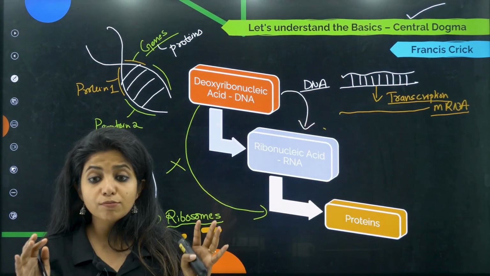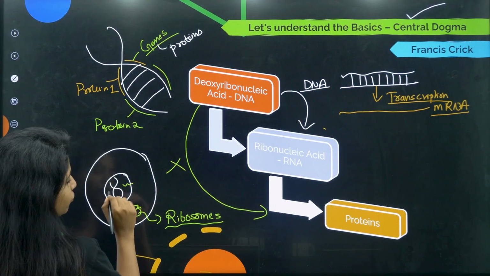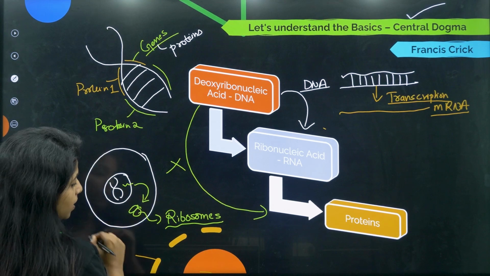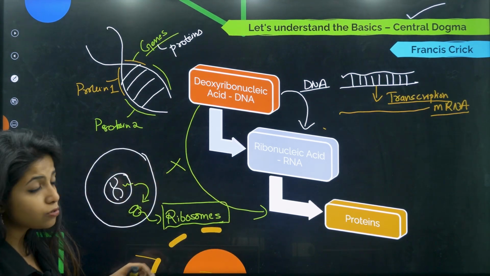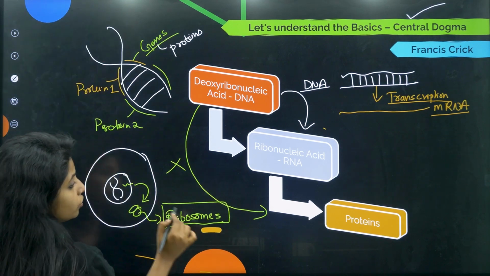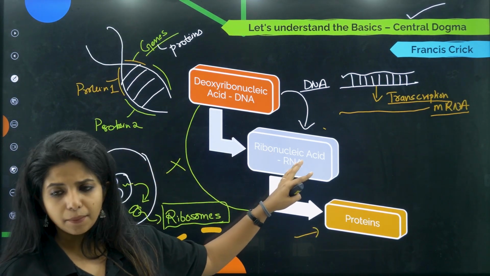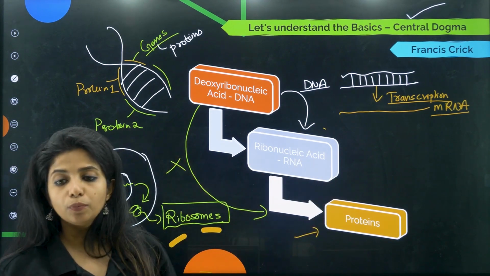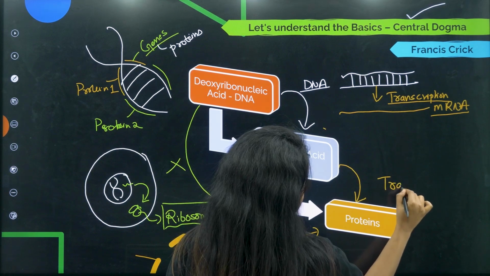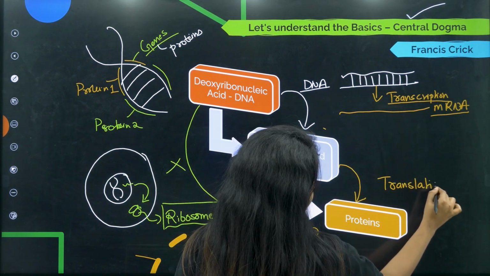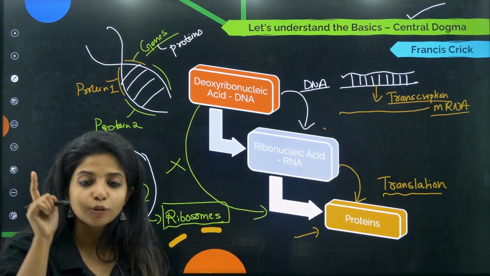Now transcription is being done such that this messenger can take the message, and this mRNA is fine to go outside. So it goes outside and this message is read by the other organelle, that is ribosome, for the formation of what, children? Protein. Okay, so when this message that is there in the mRNA is getting translated to proteins, you call this process translation, where you are translating the message that you have to form this protein, guys.